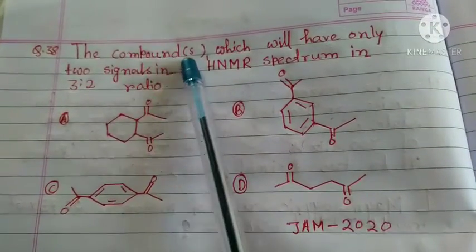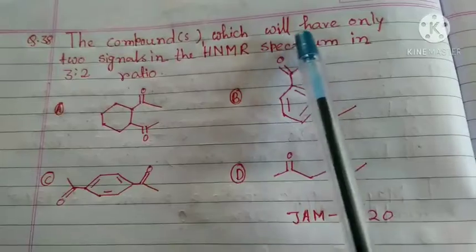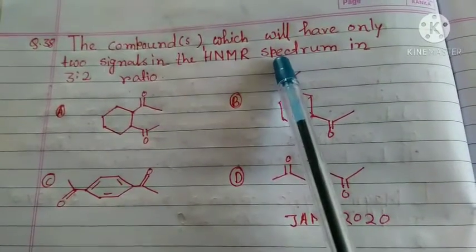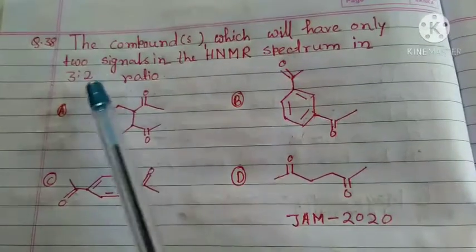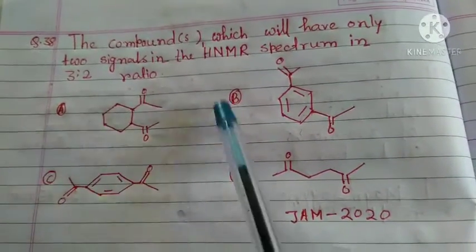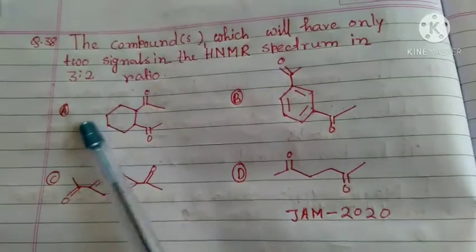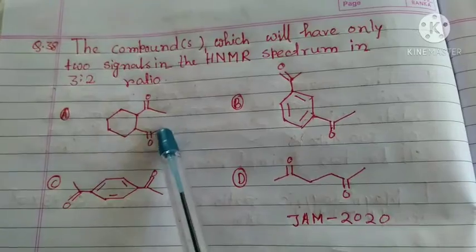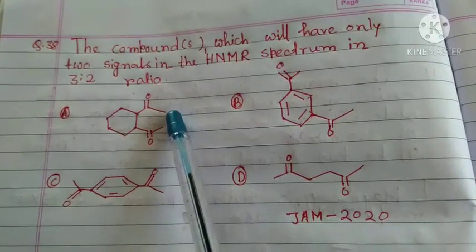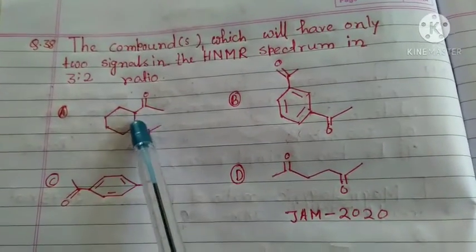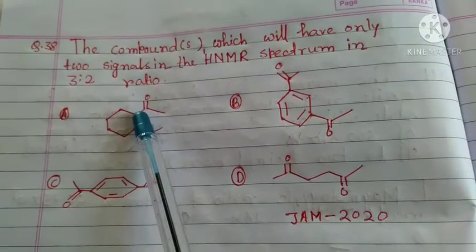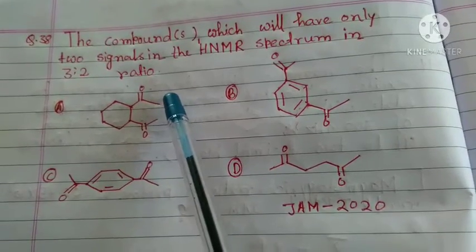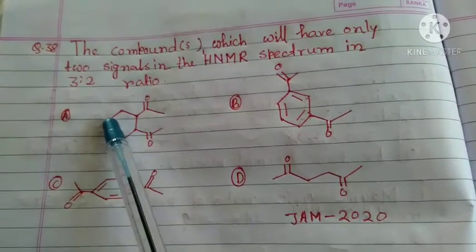The compound or compounds which will have only two NMR signals in the HNMR spectrum in 3:2 ratio. So four options are there. In option A, this is the same type of proton. These two will have carbon, and here these two will be the same type of proton. Then these two, then these two. So how many types of proton? 1, 2, 3, 4 types of proton.